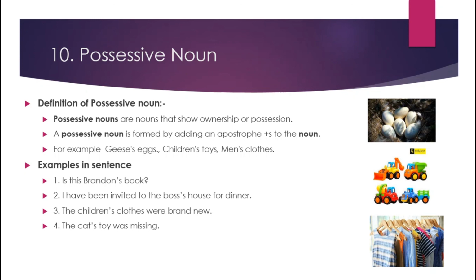Fourth one is, the cat's toy was missing. So here cat's apostrophe s means cat's is a possessive noun. And last example is, Janet's car needed to be washed after taking it across the country. So here Janet's has an apostrophe s, so it is a possessive noun.